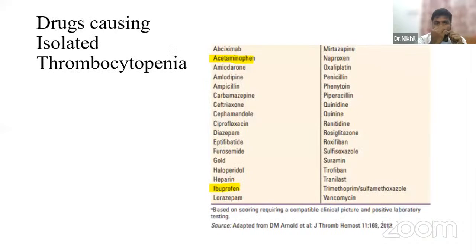So moving to, as we already told, drugs causing isolated thrombocytopenia. These are the drugs which are causing this isolated thrombocytopenia. Paracetamol is common. We used to give it, and also NSAIDs I used to give regularly. So you should rule out all these drugs if the patient comes with isolated thrombocytopenia.